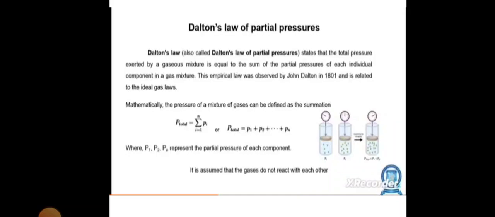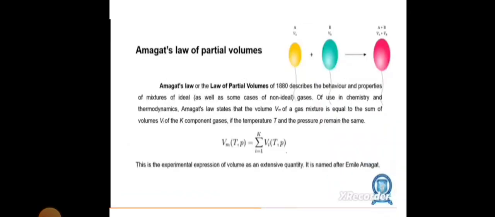Mathematically, the pressure of a mixture of gas can be defined as the summation of Pi, that is P total equal to P1 plus P2 up to Pn, where P1, P2, Pn represent the partial pressure of each component. It is assumed that the gases do not react with each other.